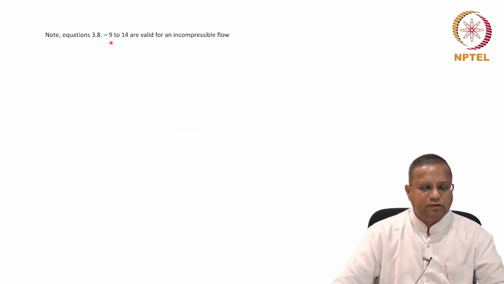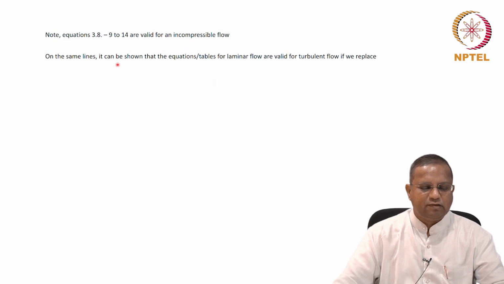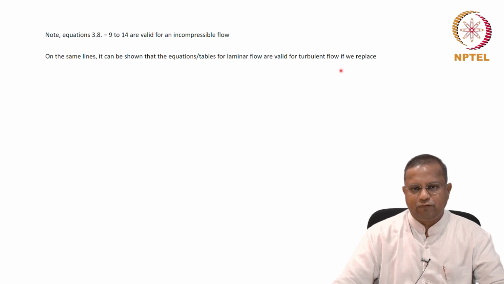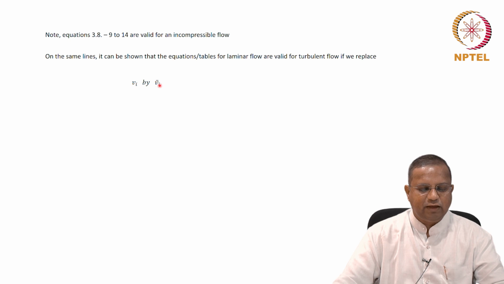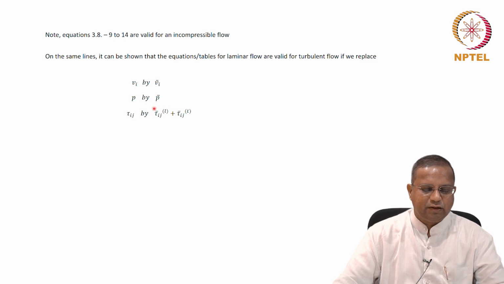So equations 3.8-9 to 14 are valid for an incompressible flow. On the same lines, it can be shown that the equations or tables for laminar flow are valid for turbulent flow if only we could replace Vi by the time-smoothed average Vi bar, replace p by the time-smoothed average p bar, and the tau ij that we had earlier, we need to replace by a certain laminar component and a certain turbulent component, the Reynolds stresses.